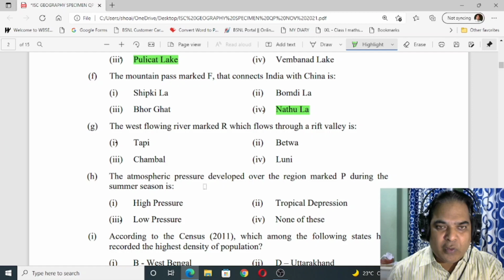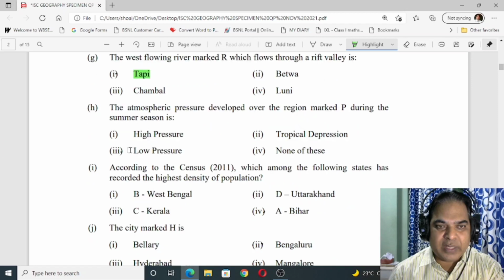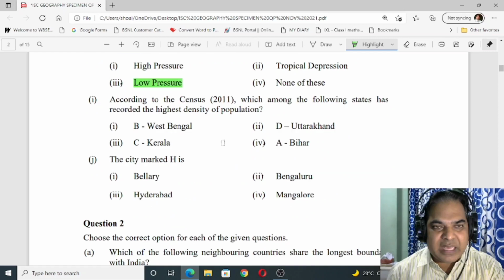Now H, the atmospheric pressure developed over the region marked P during the summer season is this one. Okay, low pressure. Okay, all these were correct in the earlier video also. I, according to census 2011, which among the following state has recorded the highest density of population? Which state?